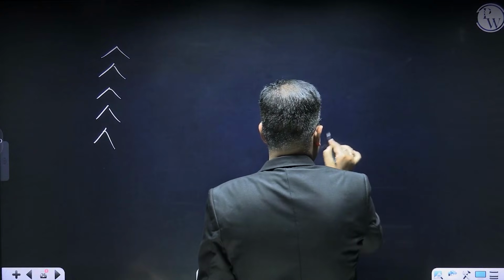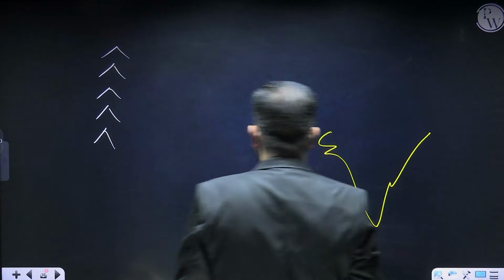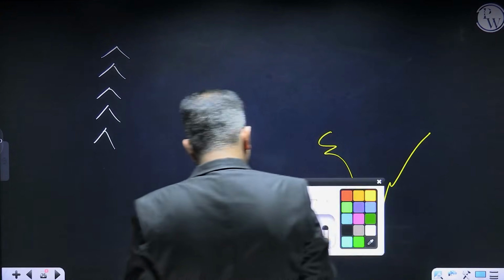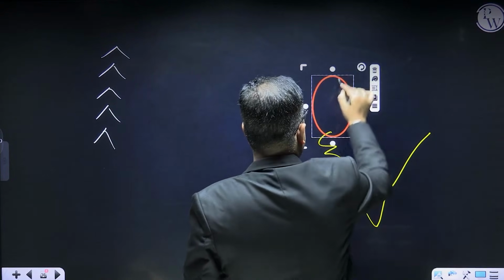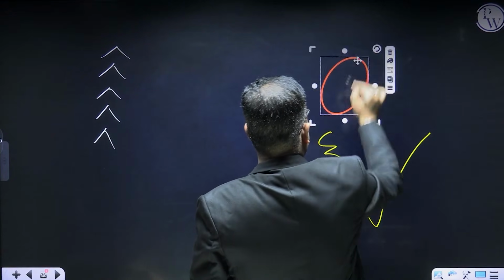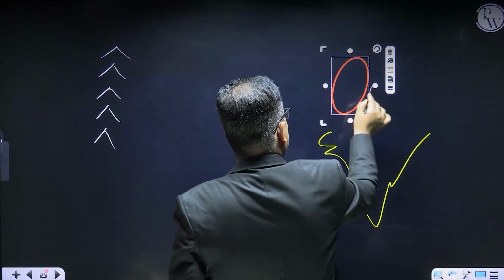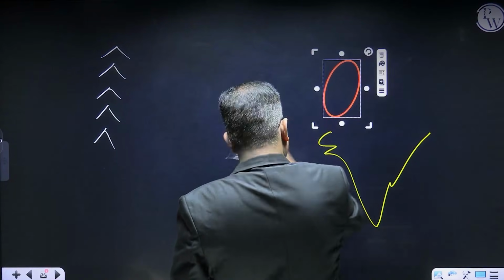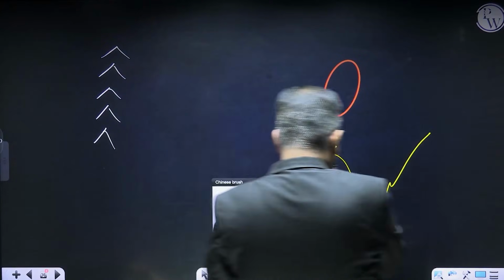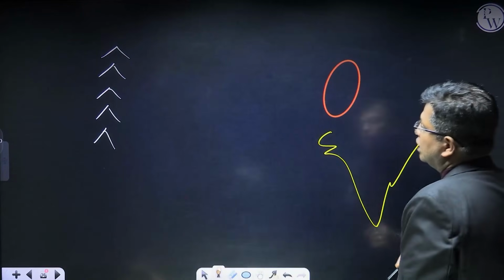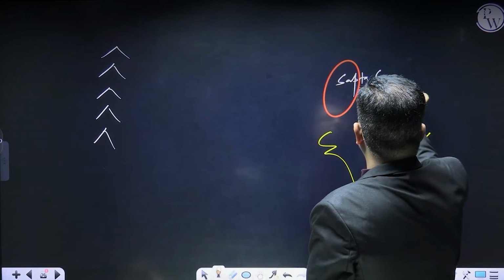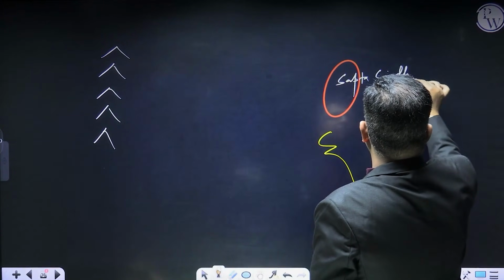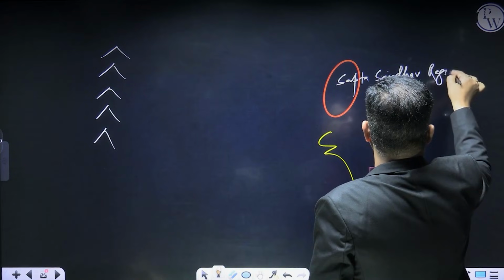The Ural mountain, they came to India and they settled in this region, and this region is known as the Sapt Sindhav region.